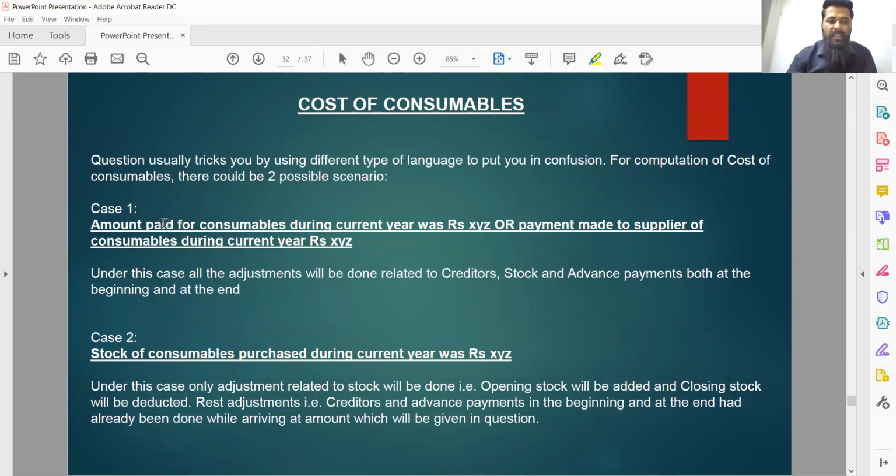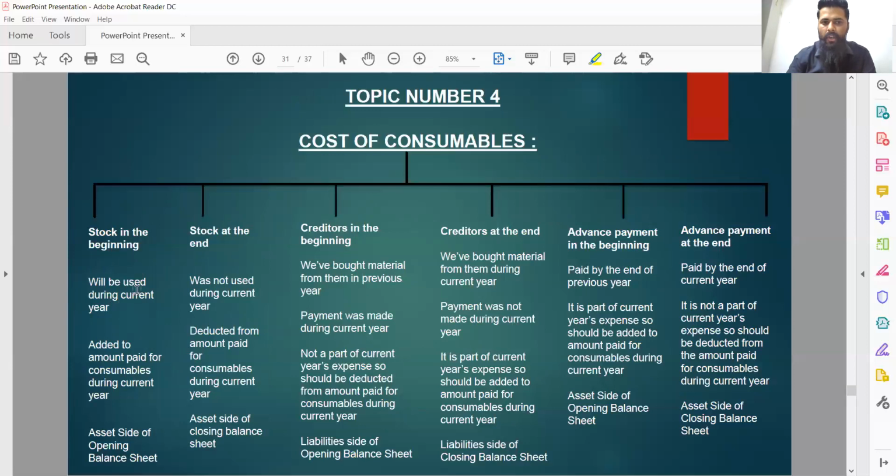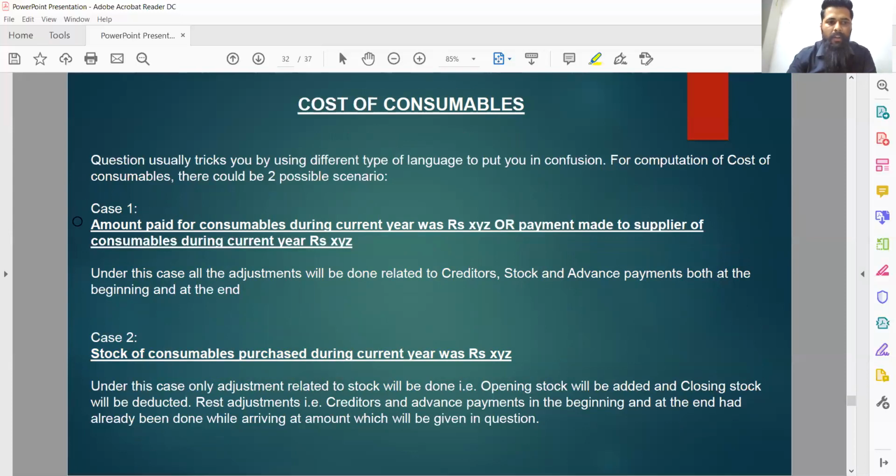So for case number one, we have to make all the 6 adjustments. In case number one, all adjustments will be done, be it related to creditors in the beginning or at the end, stock in the beginning or at the end, or advance payment in the beginning or at the end. This principle will work in case number one only. As we have discussed, all these 6 things, what should be added and what should be deducted, will be applicable in case number one. That is where the question is going to use this kind of language. So all 6 adjustments need to be made.